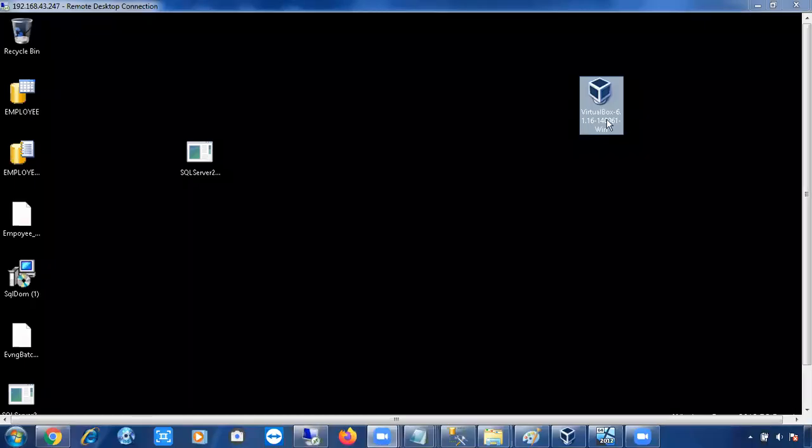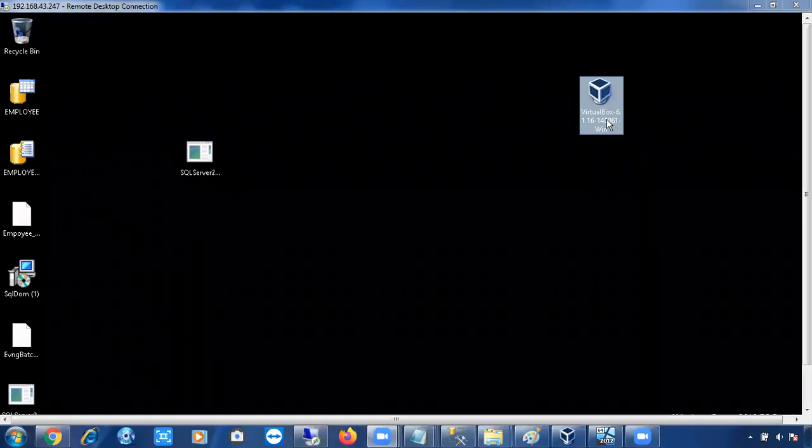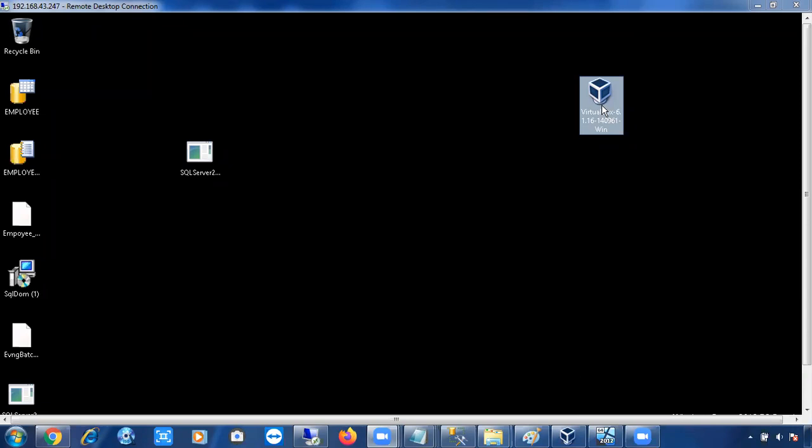So the software is copied, Oracle VirtualBox. 6.1.16 is the version of that particular software, just like how we have SQL Server versions. Every software will have its own versions. I'm going to install it. Simply right click on it.